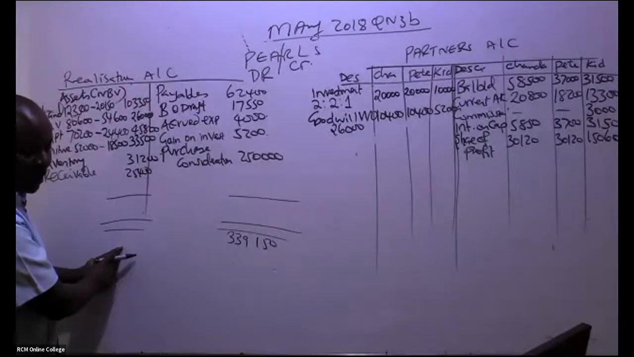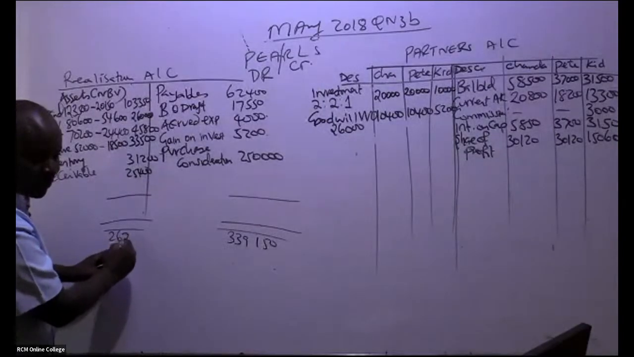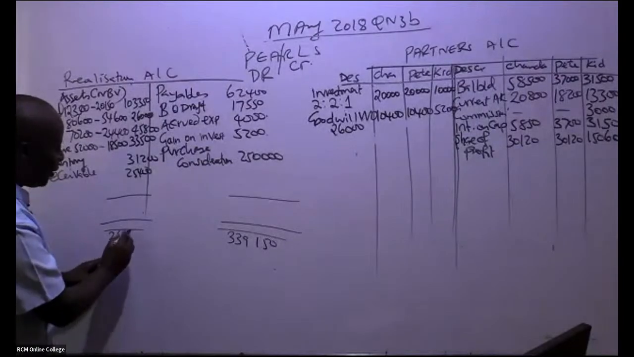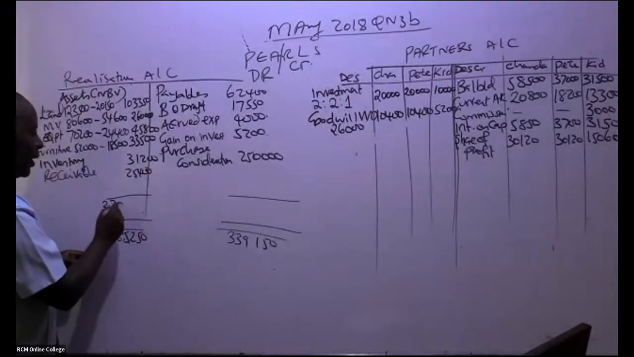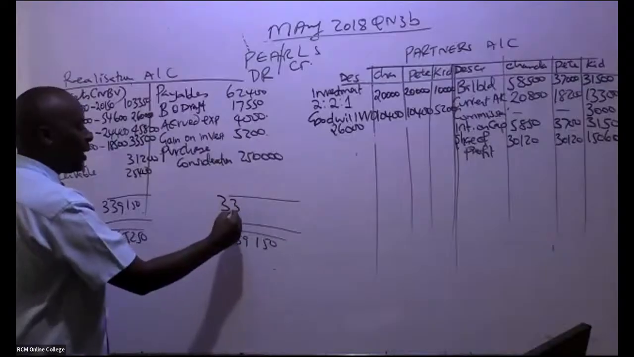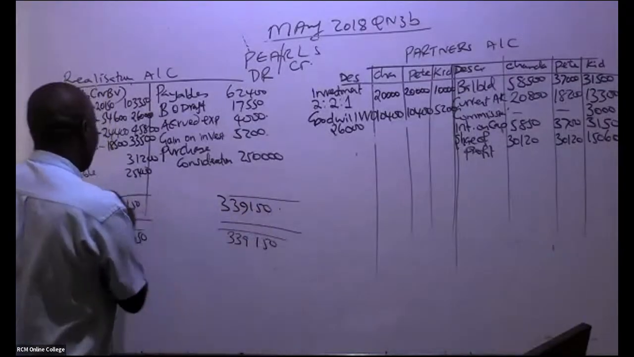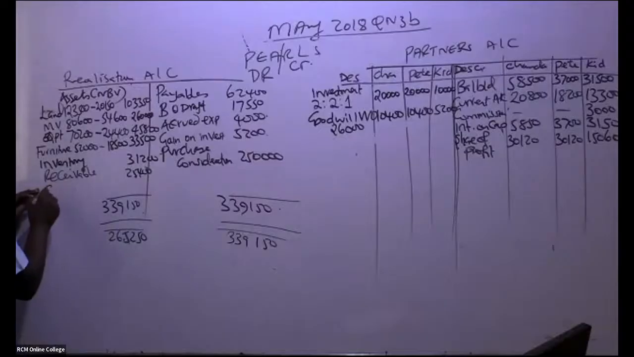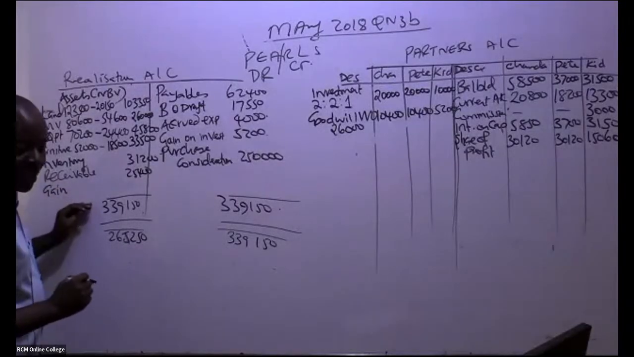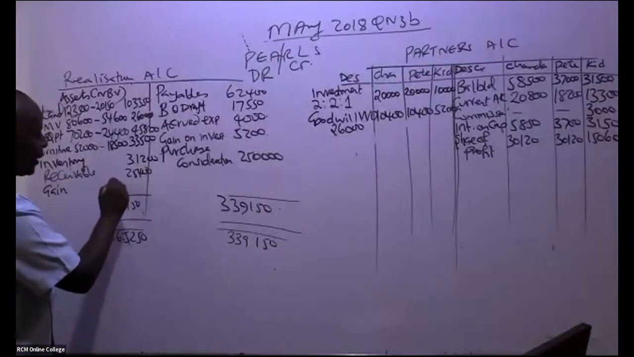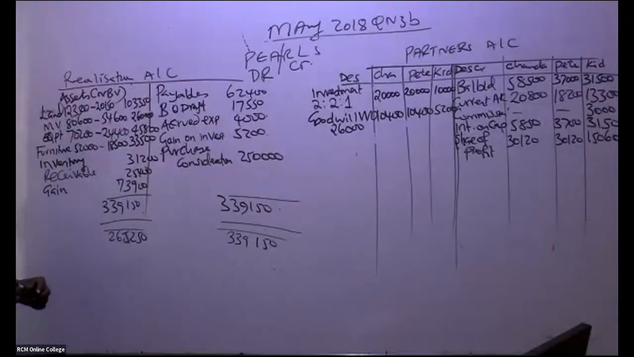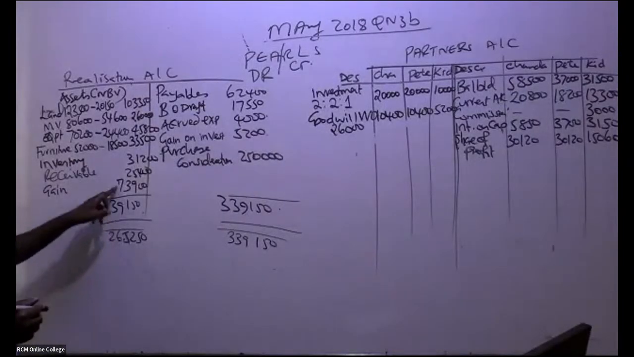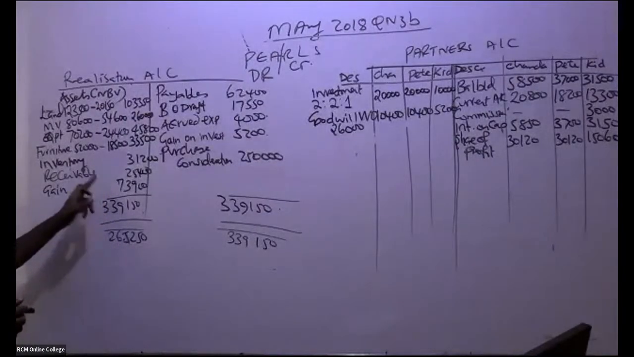Irene has given me the answer. I'm being told that this is 265,250. That is very good because I always work with a bigger number. 339,150 on both sides, meaning that the balancing figure comes here. And if it comes here, it is a gain. So it is a gain on realization, which I'm being told is 73,900. If you take this minus this, it comes there.